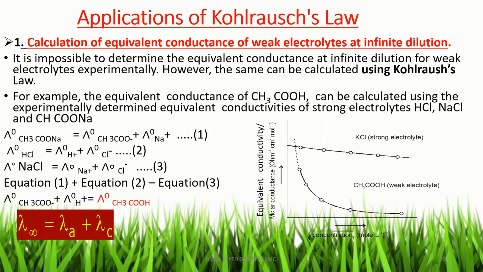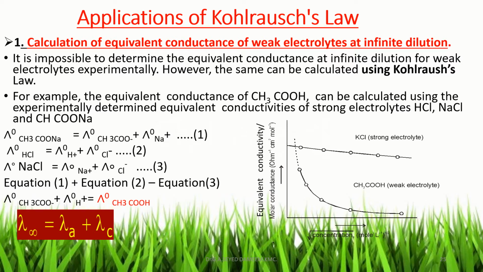Next topic, applications of Kohlrausch's law. There are a number of applications of Kohlrausch's law. One application is calculation of the equivalent conductance of weak electrolytes like acetic acid, ammonium hydroxide, etc., at infinite dilution. It is impossible to determine the equivalent conductance at infinite dilution for weak electrolytes experimentally, because on plotting lambda versus root C, the graph is parallel to the y-axis, so it is not possible to determine the lambda 0 value for a weak electrolyte by the graphical method.